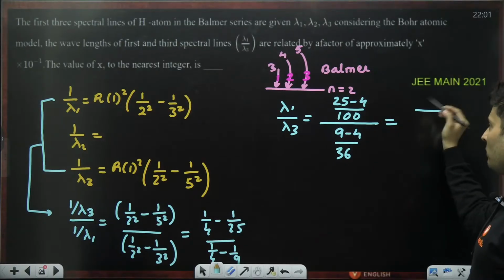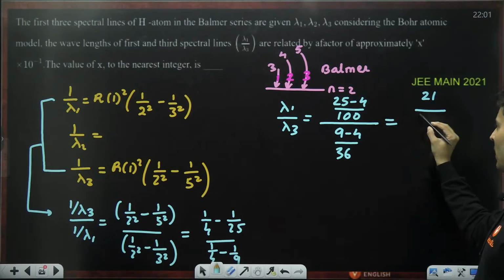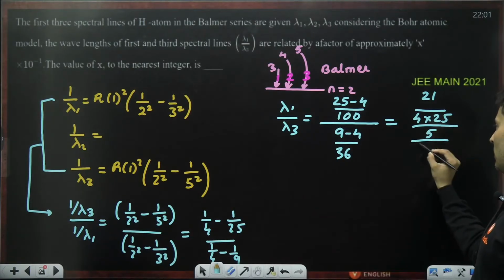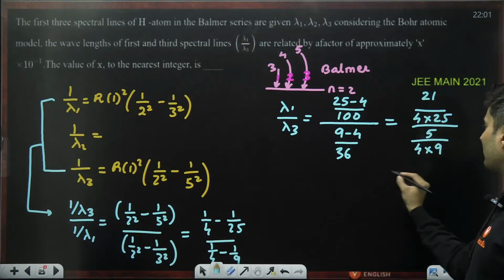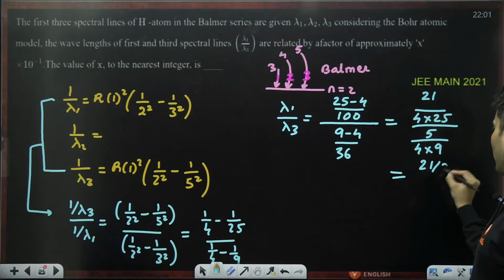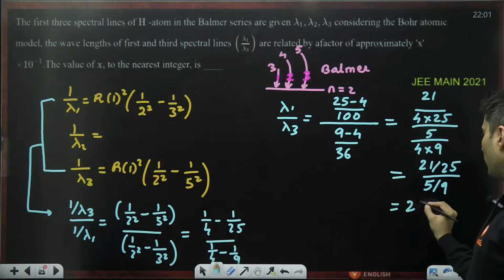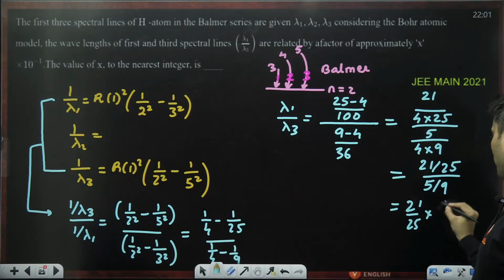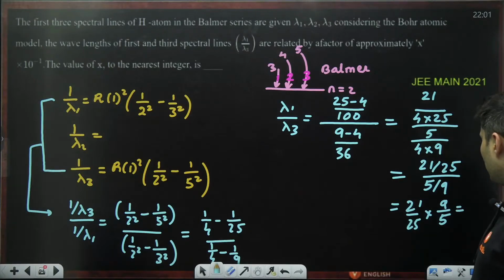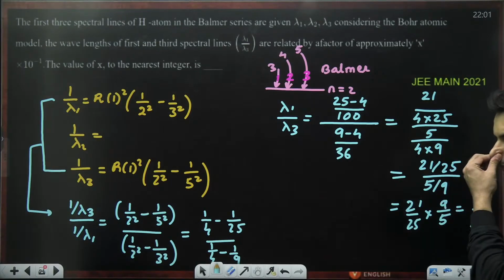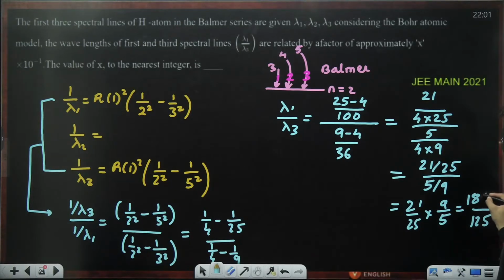Okay, first 25 minus 4 is 21. 100 is 4 into 25. And 9 minus 4 is 5. 36 is 4 into 9. 4 cancels. So 21 by 25 by 5 by 9. Okay, so it will be 21 by 25, 9 goes on the top, 5 comes below. All right, so that is what the number will be. This will be 125, is that right? Just check this out. Yep, and this will be nothing but 189.